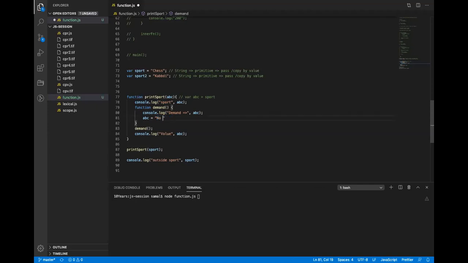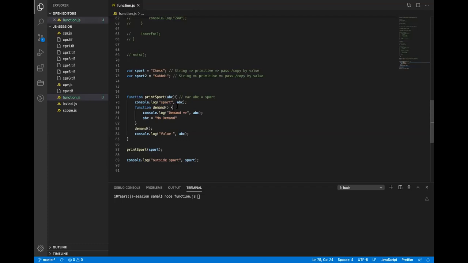Let me just rename it. No demand. So why will it print no demand? ABC is redeclared over there.